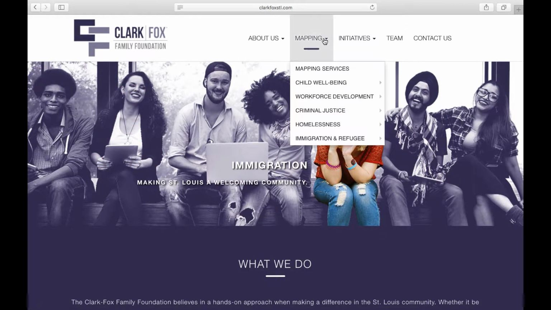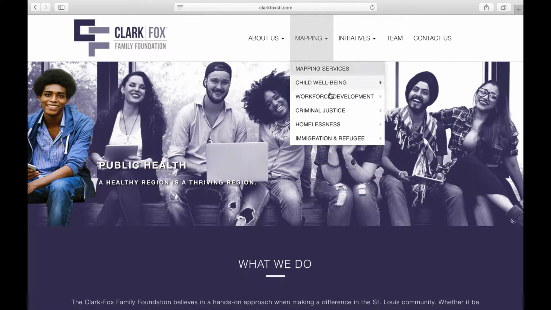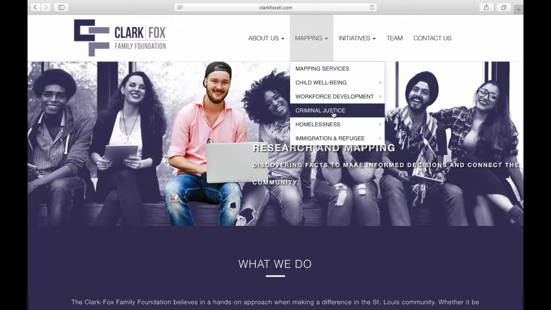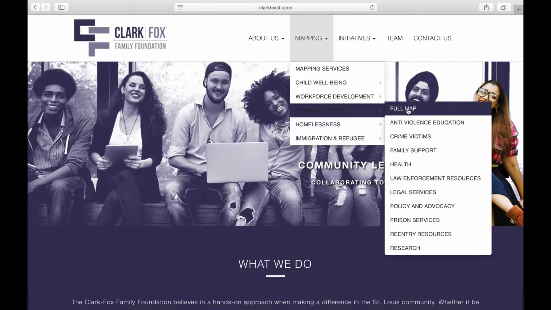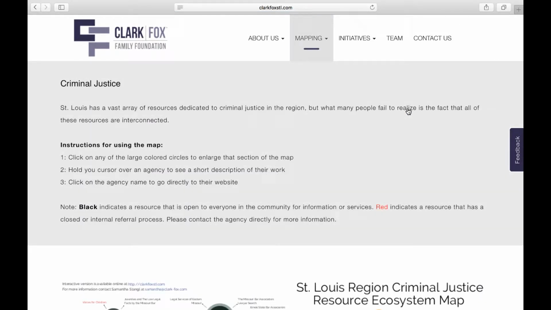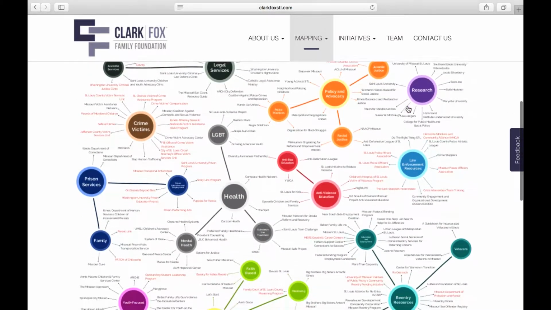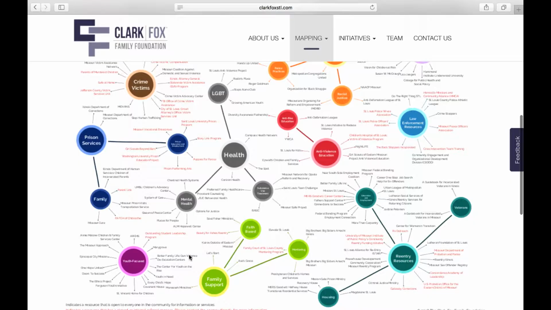All information can be found on clarkfoxstl.com by clicking on the mapping section and going to criminal justice. If you click on the full map feature, this will bring you to the full resource ecosystem map, and as you can see, all the providers are listed.